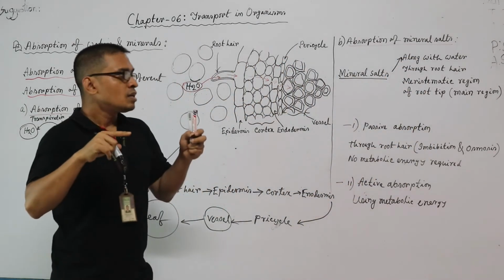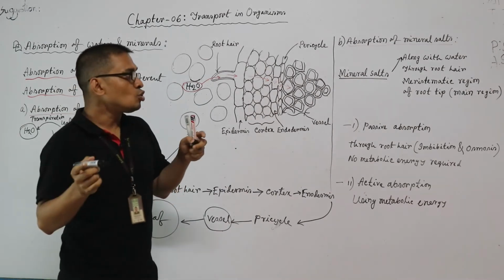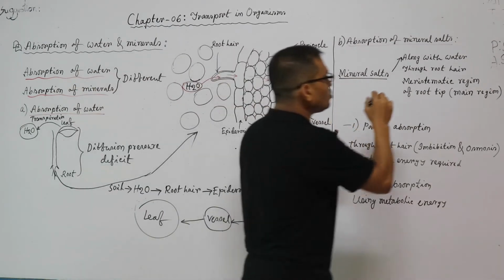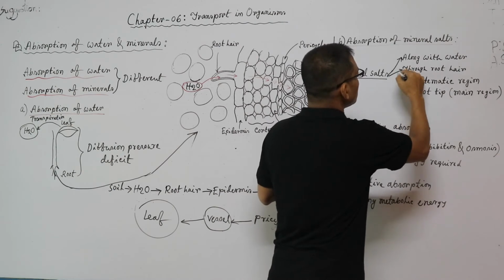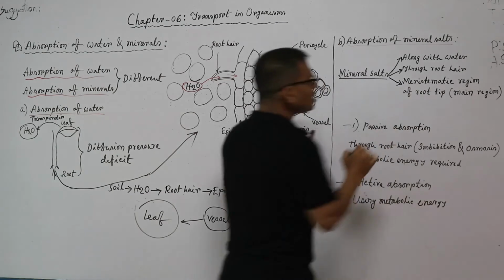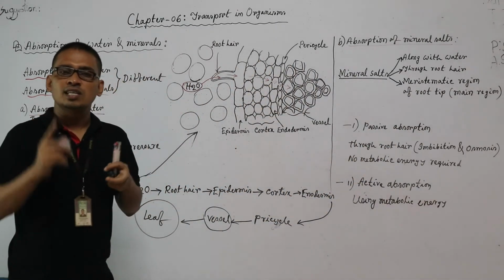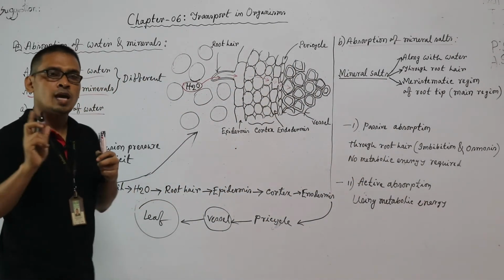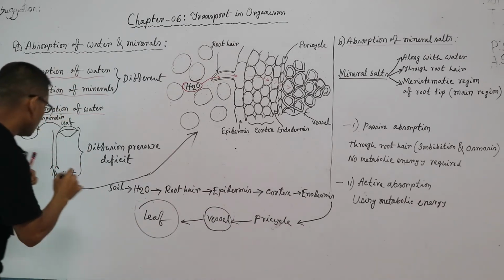Mineral salts are basically mixed with water and enter into the plant body through root hair, and basically the meristematic region of root is the main reason for the absorption of mineral salts.